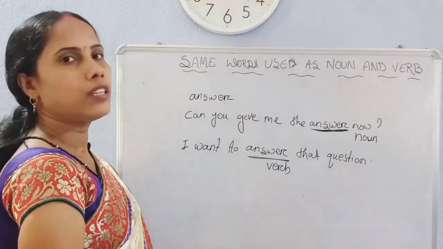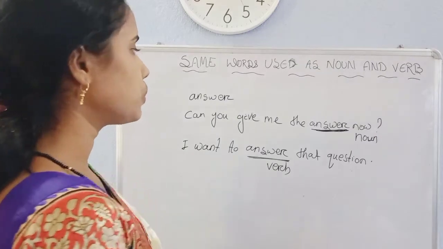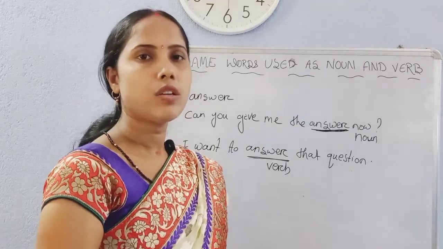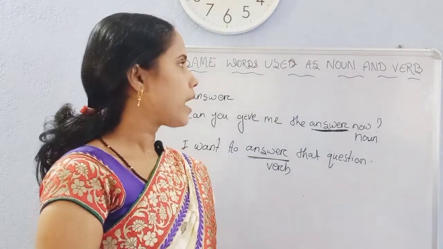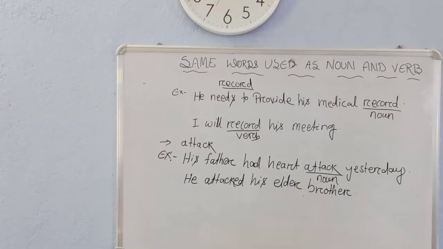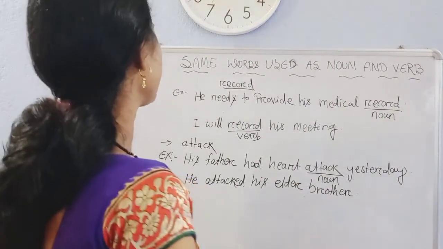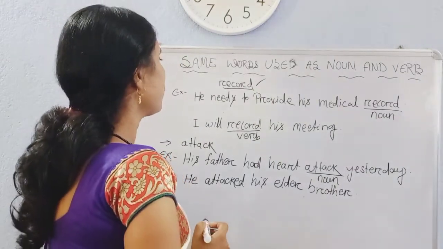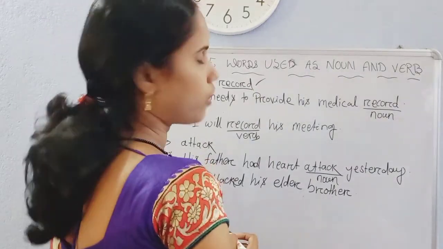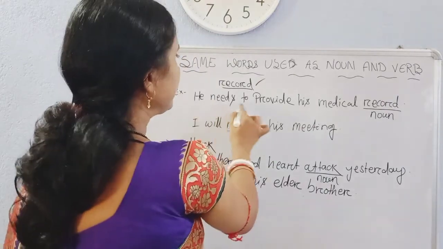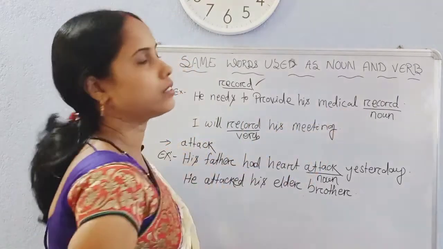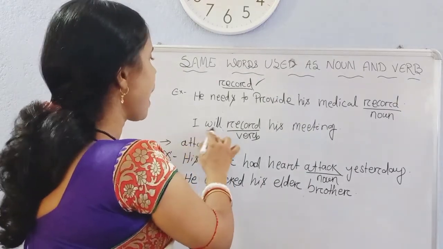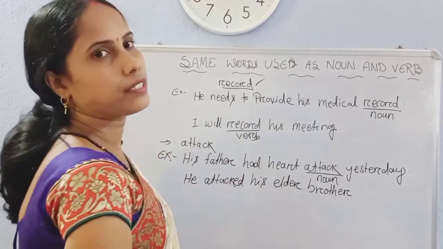Then come to the words which belong to group 2 and which change their pronunciation when they are used differently as noun and as a verb. So students, here is the example of the word record. When we use this word as a noun, the sentence is, he needs to provide his medical record, and as a verb the sentence will be, I will record his meeting.